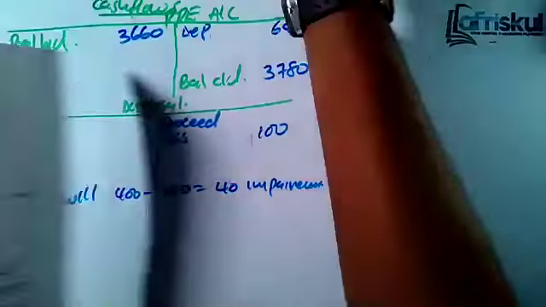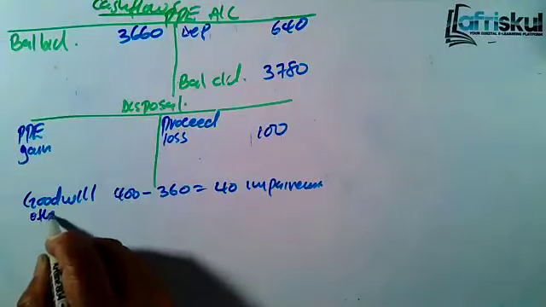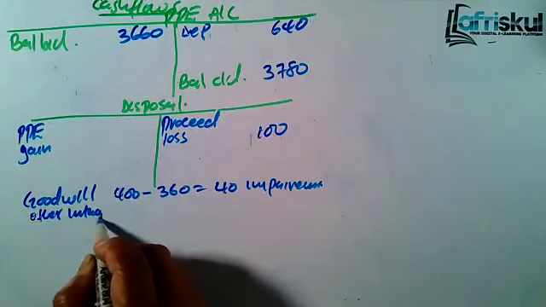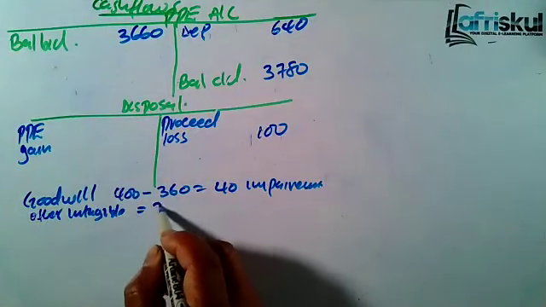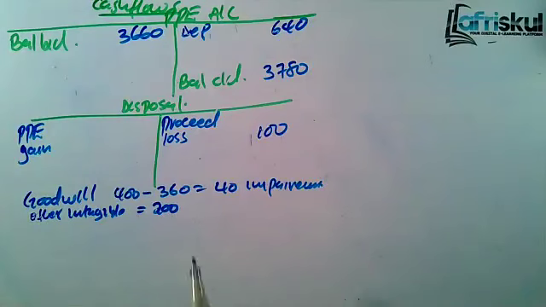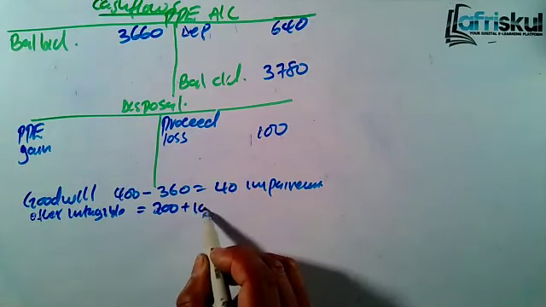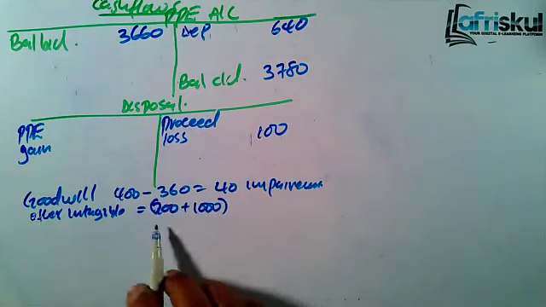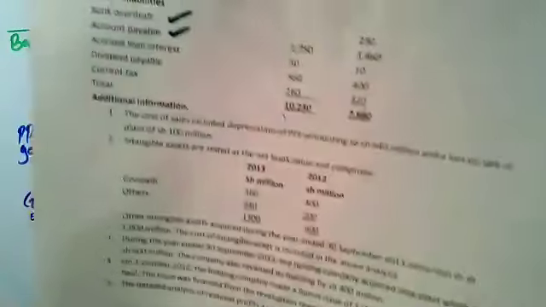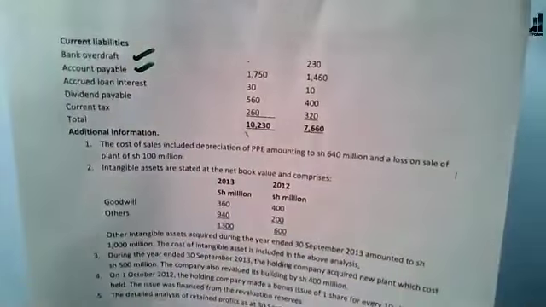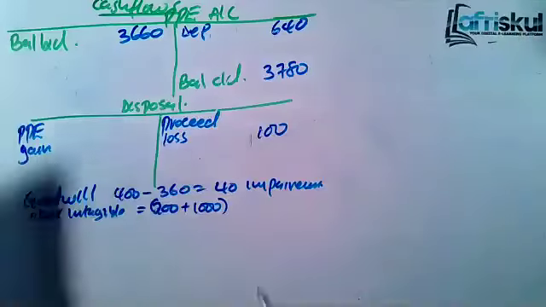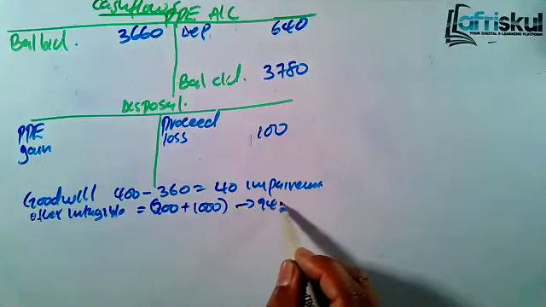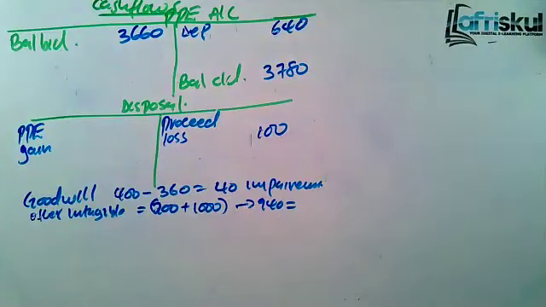So what is that? So we have other intangible assets. The balance brought down was 200. Then during the year, we acquired 1,000. So that means we already have 1,200. But you are told at the end, the other intangible assets is just 940. That means there is a reduction.